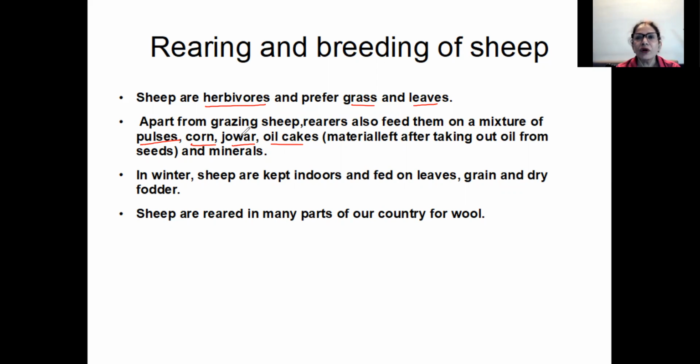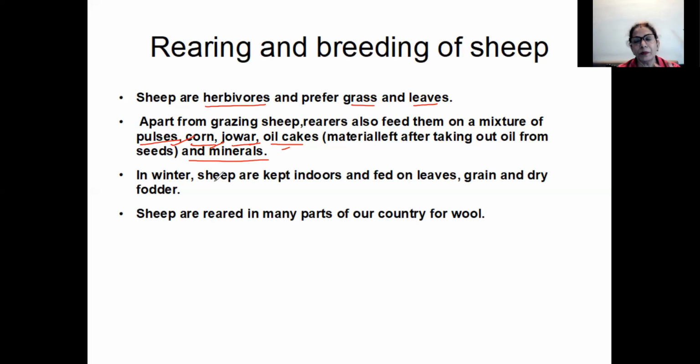Apart from grass and leaves, the sheep and goats are also fed with pulses, corn, jowar, oil cakes, and minerals, so that the texture of the hair on the sheep will be very good. Once the fleece is very good, the wool which will be produced will also be very nice, soft and smooth.